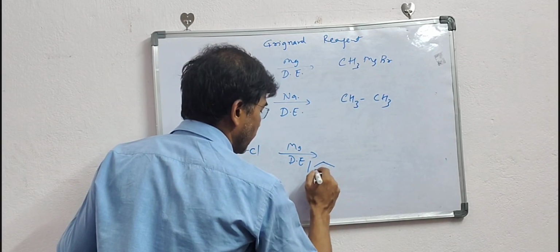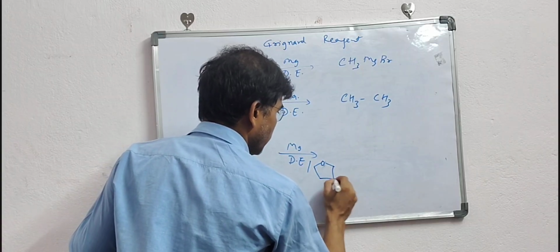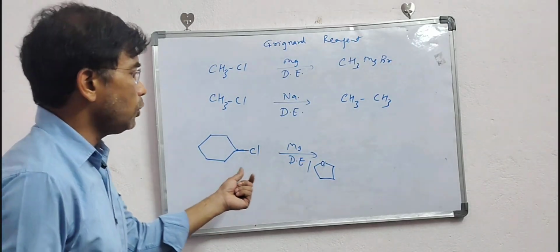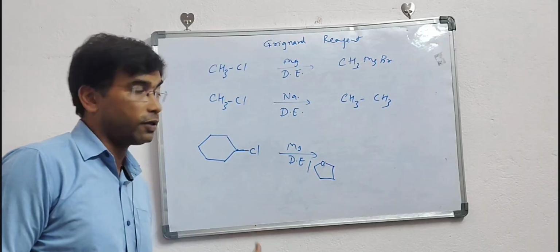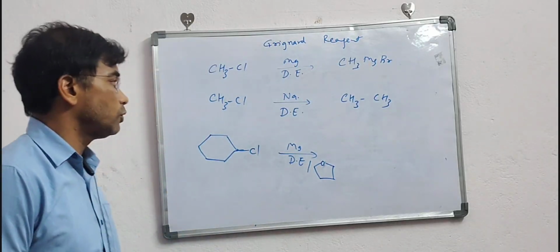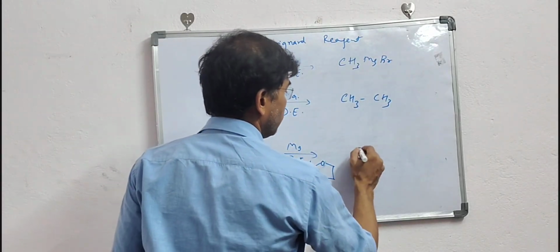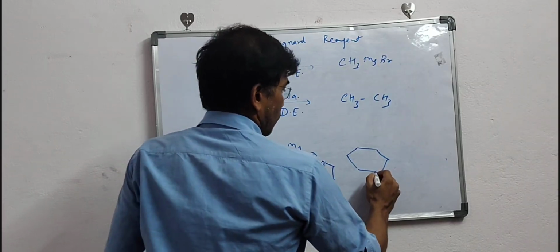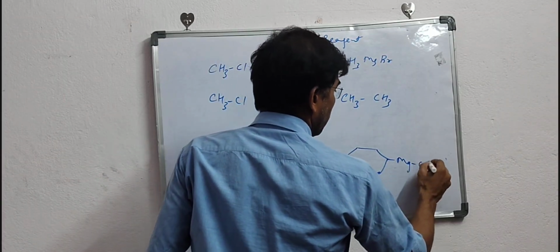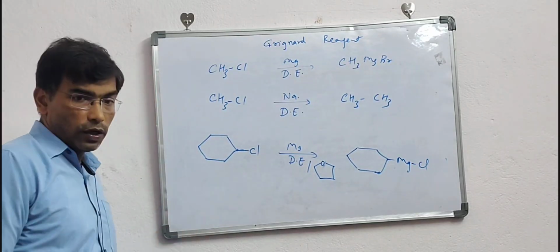This is your tetrahydrofuran, THF. These both are which kind of solvent? These are polar aprotic solvents. They do not furnish H+. When you use dry ether, then we will get this compound, again a Grignard reagent. So this way, this reaction works.